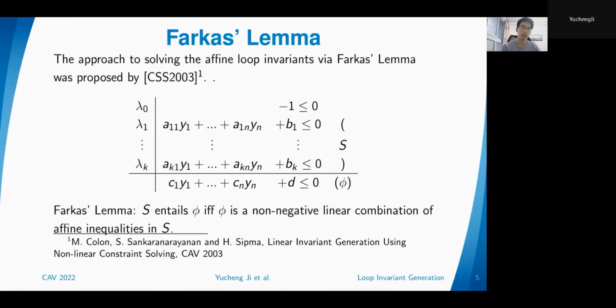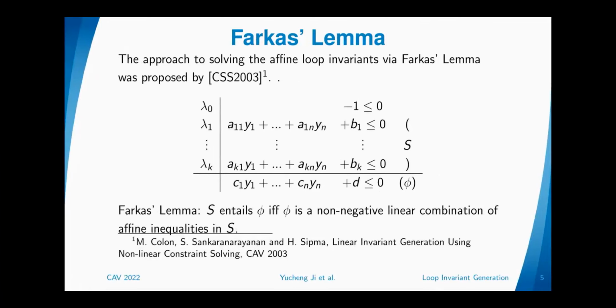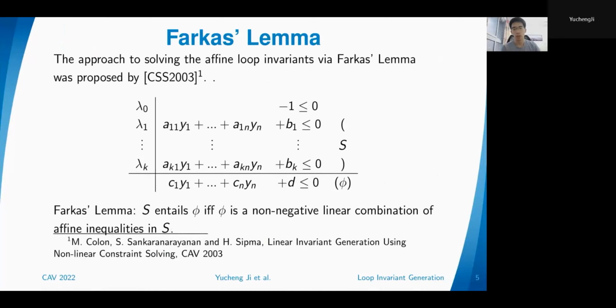It basically says that suppose we have k inequalities known to hold, represented by a11 times y1 up to a1n times yn plus b1 less than or equal to 0, and we have k such inequalities. And we want to verify whether another inequality, c1 times y1 up to cn times yn plus d, is correct or not.